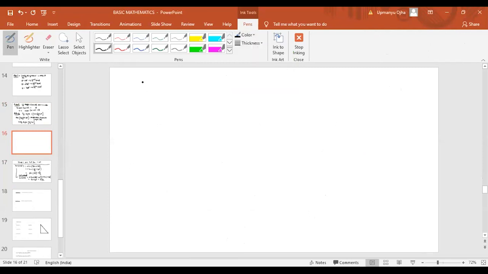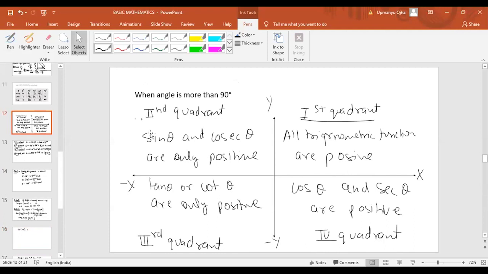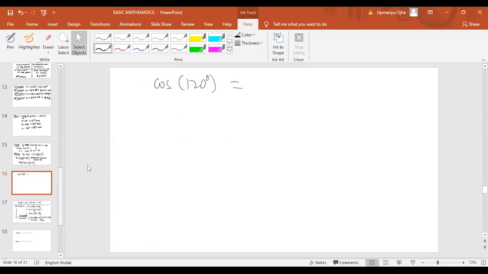Like the value of cos of 120 degree. Same, but I have taken cos here. Now again, first we have to locate 120 degree. 120 degree will be in which quadrant? Second quadrant. In second quadrant, only sine functions are positive. But here in this example, we have a cos function, which means we have to write this as negative first of all. Why are we writing negative? Because in second quadrant, only sine functions are positive, the rest are negative. So cos will be negative here. So first I put cos with a minus sign here.